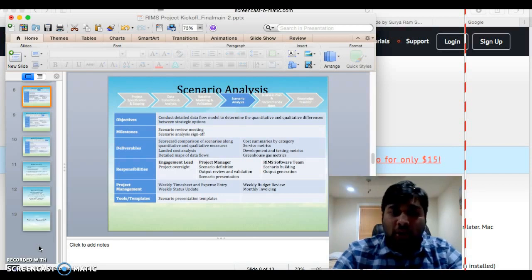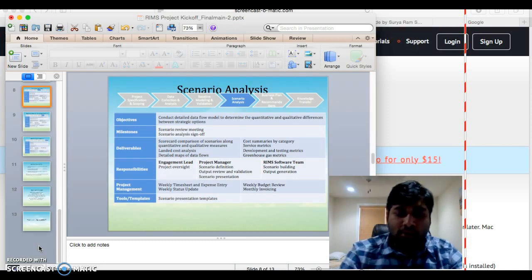In this project, the main agenda for the scenario analysis is that we should be ready with all the presentation templates, and the templates should be assigned to all the respective vendors and stakeholders when we have to provide them.